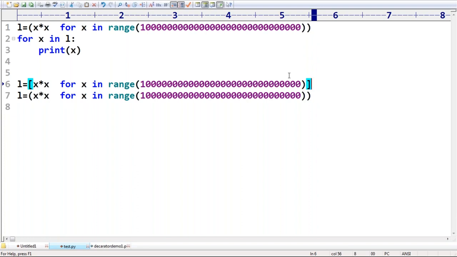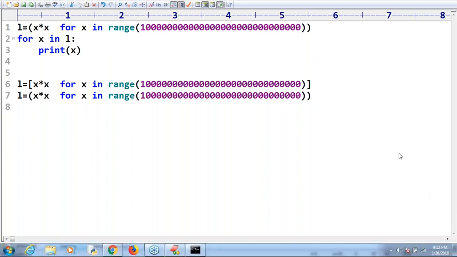In the first case, the system got shaken like anything. But in the second case, it immediately responded. No problem at all. Where is the difference?